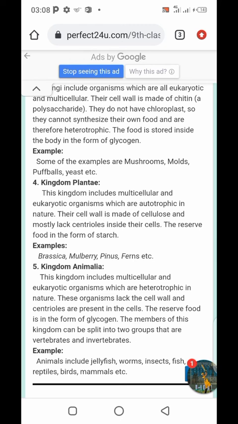Kingdom Animalia. This kingdom includes multicellular and eukaryotic organisms which are heterotrophic in nature. These organisms lack a cell wall and centrioles are present in the cells. The reserve food is in the form of glycogen. The members of this kingdom can be split into two groups, vertebrates and invertebrates. Examples of animals include jellyfish, worms, insects, fish, reptiles, birds, mammals, etc.